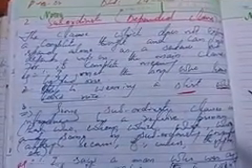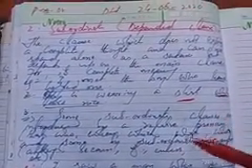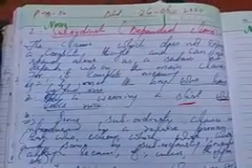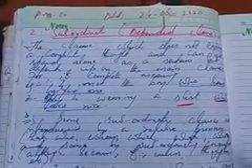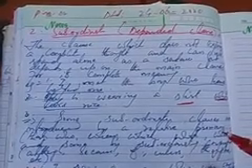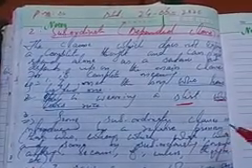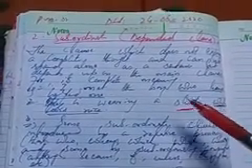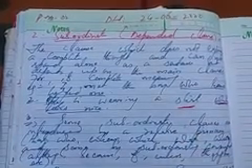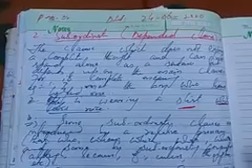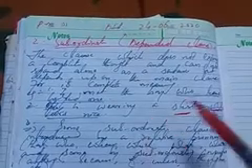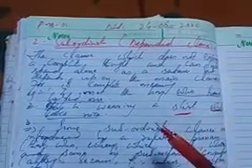When we combine a dependent clause with a main clause, we also have a conjunction known as a subordinator or subordinating conjunction. A subordinating conjunction is a conjunction which connects, which joins the main clause with the dependent clause. In other words, a subordinating conjunction introduces a dependent clause. That means when we combine a main clause with a dependent clause, we should also use a conjunction known as the subordinator.